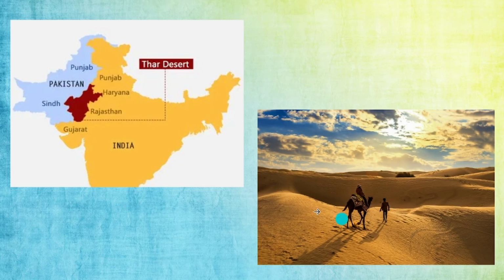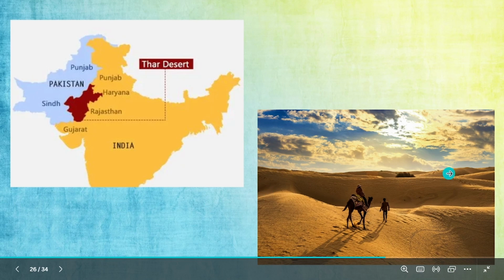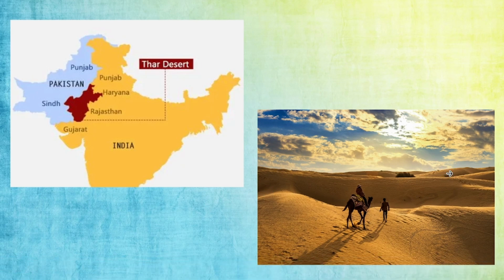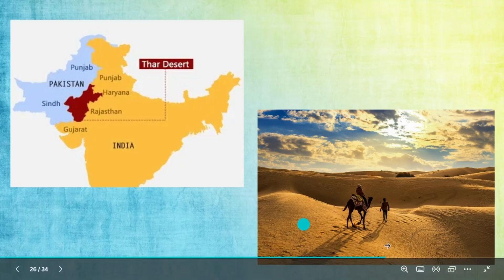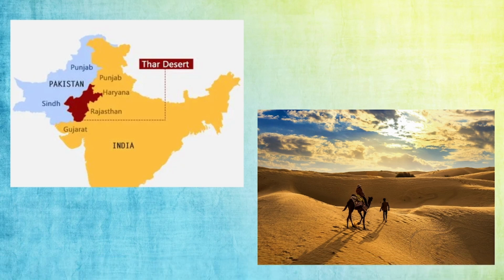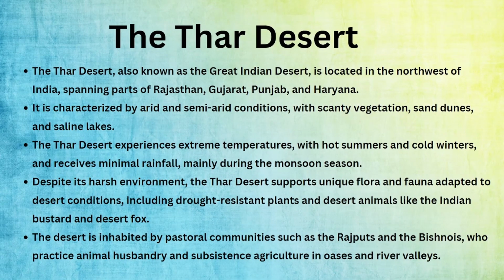And why is this area so? Camels, desert. Since there is no vegetation, like no plants and water, the climate will automatically be very, very hot. So the Thar Desert is in the areas of Rajasthan, Gujarat, Punjab, and Haryana.